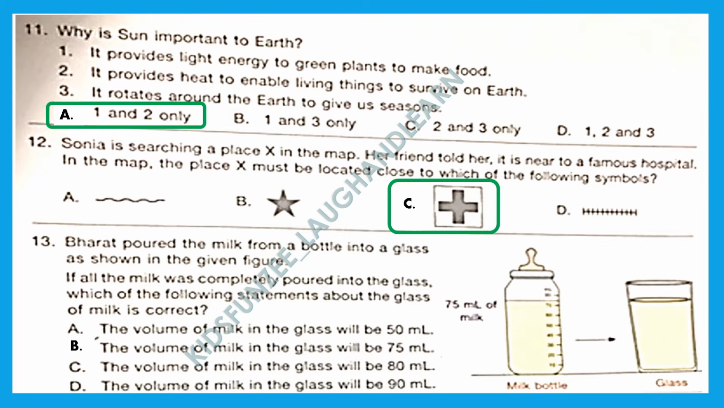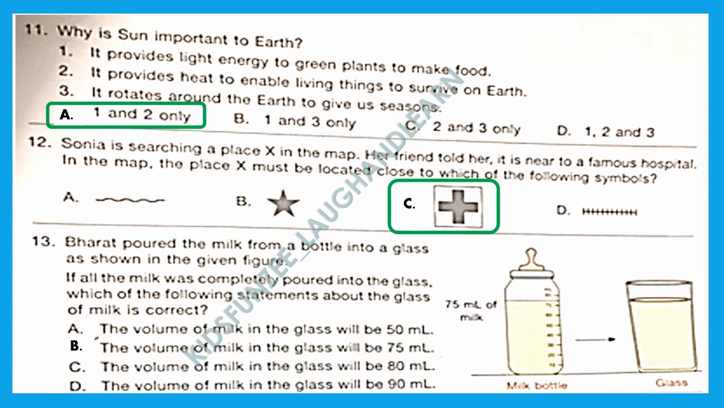Question 13. Bharat poured the milk from a bottle into a glass as shown in the given figure. If all the milk was completely poured into the glass, which of the following statements about the glass of milk is correct? So the bottle has 75 ml of milk and it was poured totally. There was no milk left. Everything went into the glass.